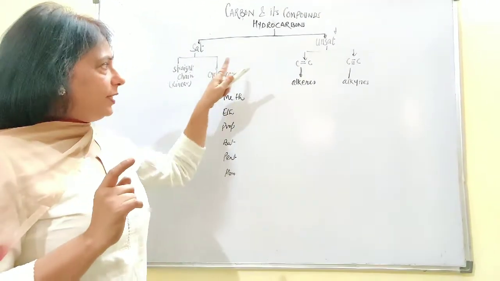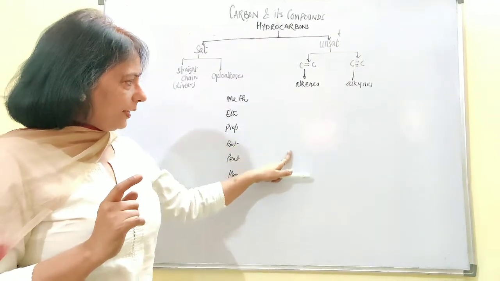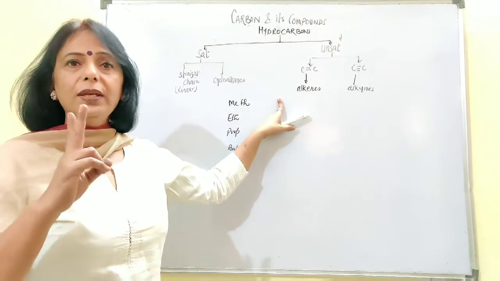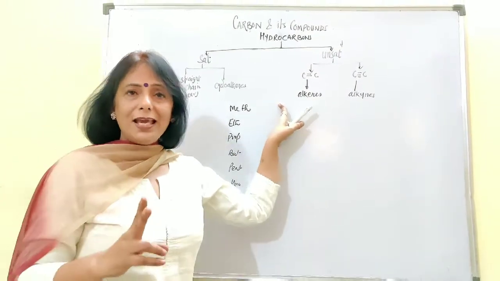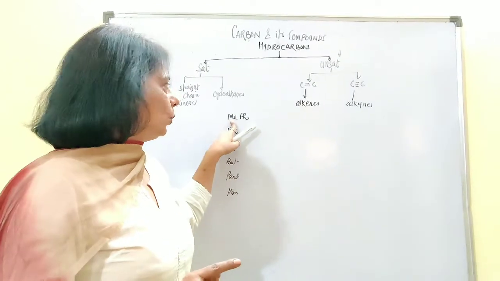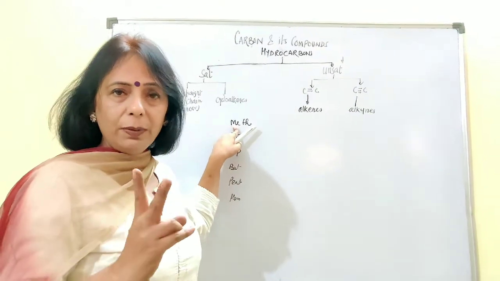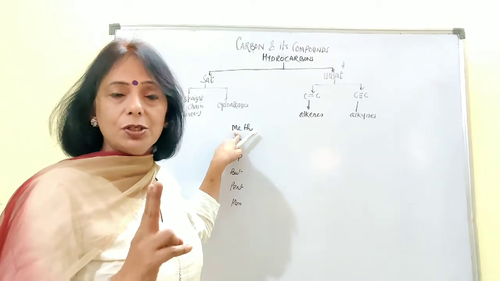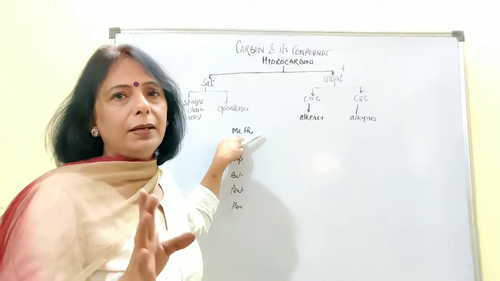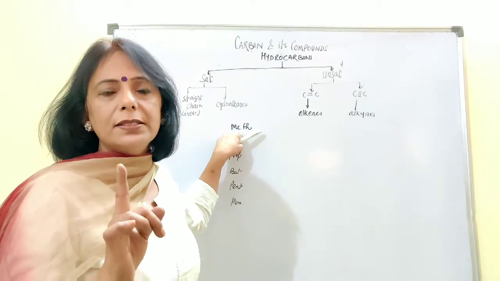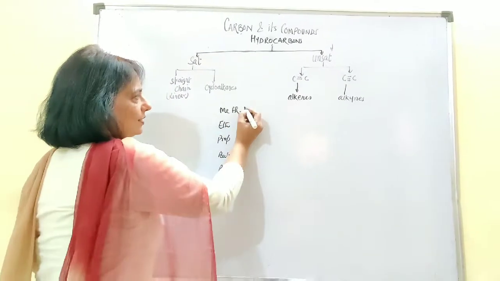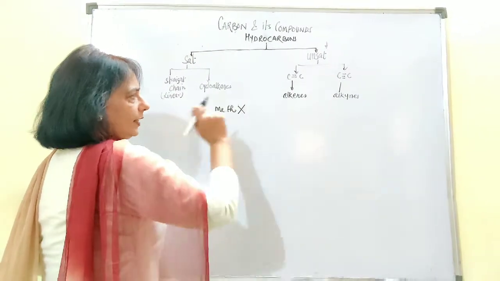So in this series of alkenes, which are unsaturated hydrocarbons with double bond, you will never get any compound starting with meth, because the minimum requirement of carbon atoms is 2, and meth contains only one carbon atom, and one carbon atom can only form single bonds with the hydrogen atoms. So this is not going to happen in the alkene series.